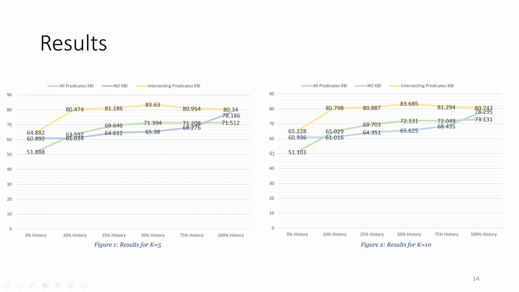And the same thing goes for K5 and K10. But one thing to notice here is that we're achieving the highest results not at 0% nor at 100%. We're actually achieving it at 50%, which is 83.63. So this is something interesting. So when we try different variations, we can see that 50% history is actually better than 100 or 0%.